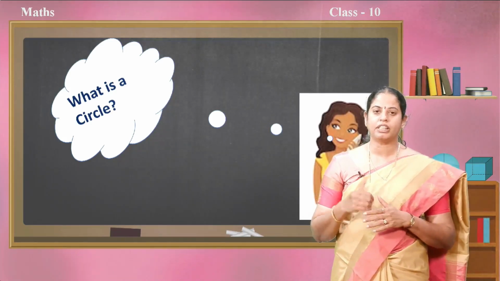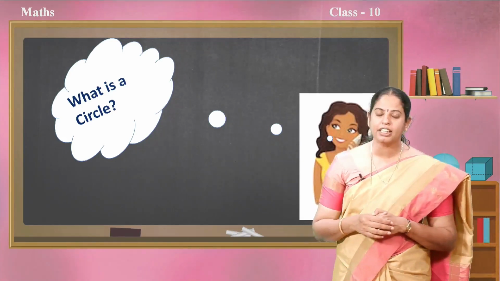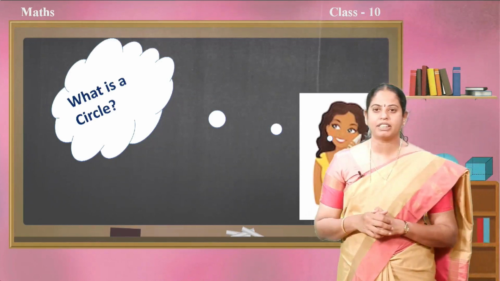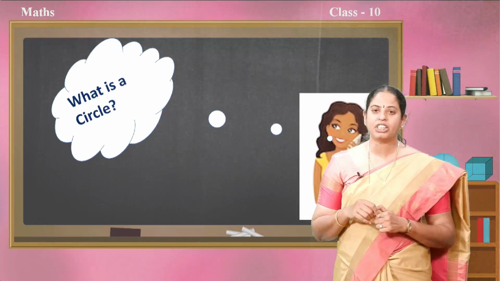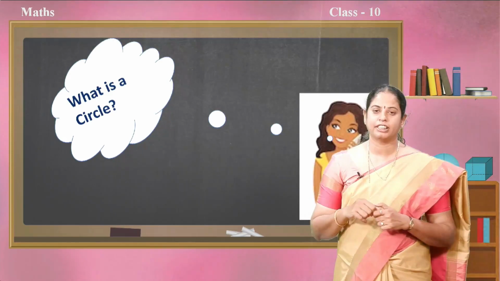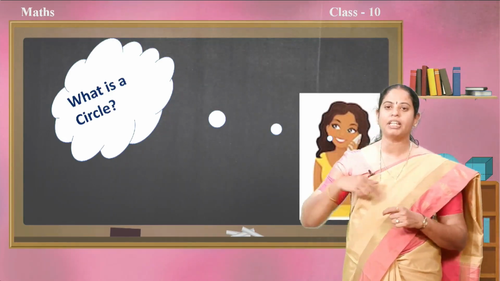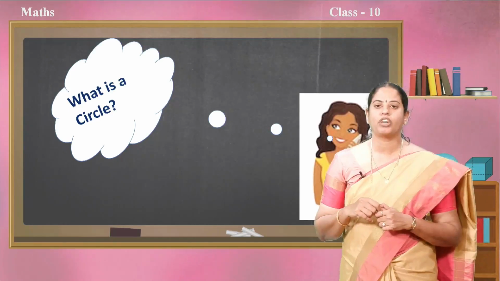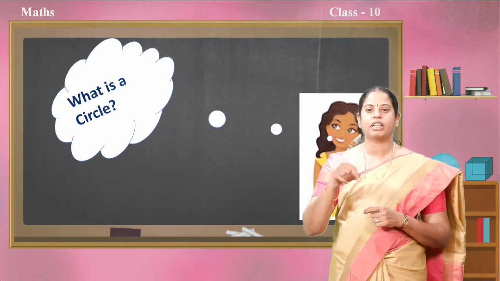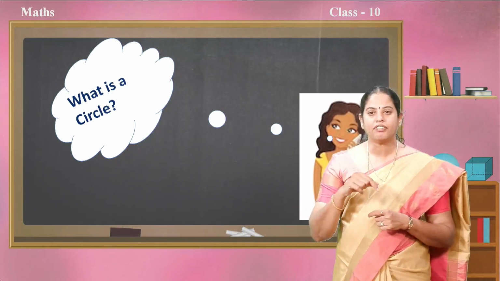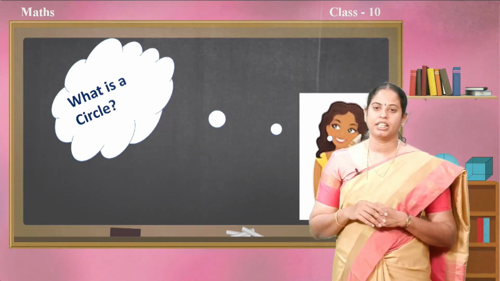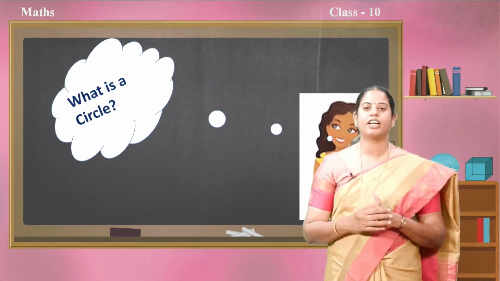Then Zohra called me after 15 minutes and said, aunty, I got the answer. I pasted one sticker and started pasting the remaining stickers at the same length from that sticker without changing the length. When I completed pasting the points, I got a circle. I came to know that the points that formed a closed curve are at equal distance from the point that I pasted in the beginning. Then I helped her to define a circle.